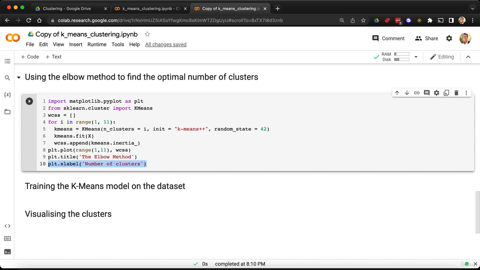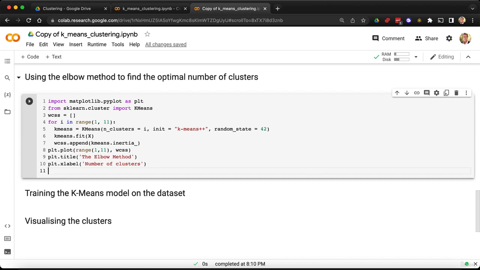Then let's copy this, because you guessed that the next step is to enter a y label. And so here we only have to replace x by y. And so, since on the y-axis we have the within cluster sum of squares, well, we can enter here for this label WCSS, right? Everyone will understand what this means.